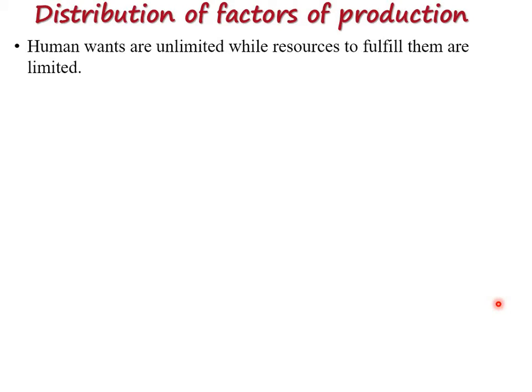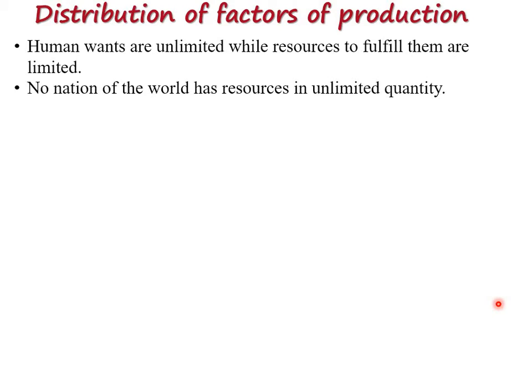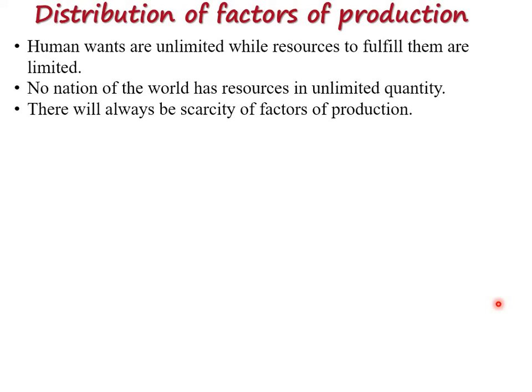See, you know that human wants are unlimited while resources to fulfill them are limited. Our wants are always unlimited. Whatever you purchase, it is only for some time, then another need arises. So for that fulfillment, some resources are there, and those resources are limited in the market. No nation of the world has resources in unlimited quantity. All the nations have different types of resources in limited quantity. So there will always be scarcity. That means the availability of goods is less than the demand. That is scarcity.